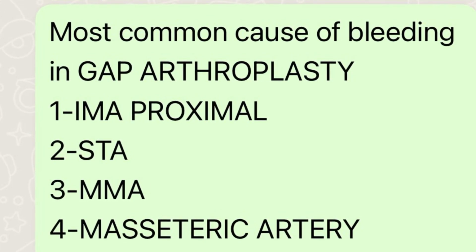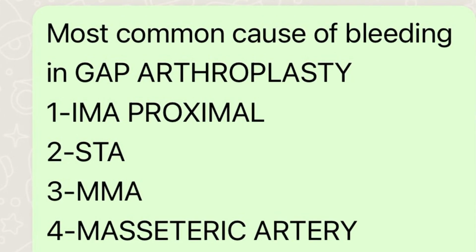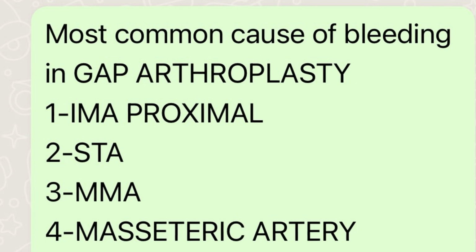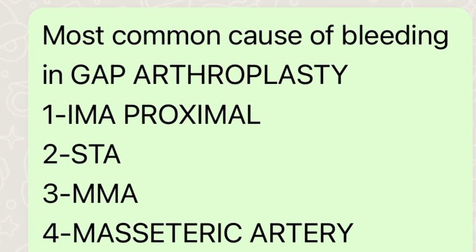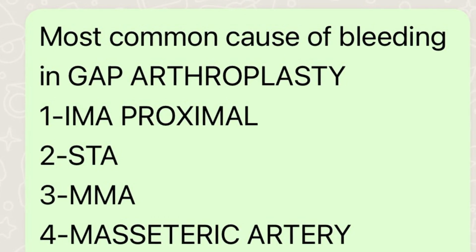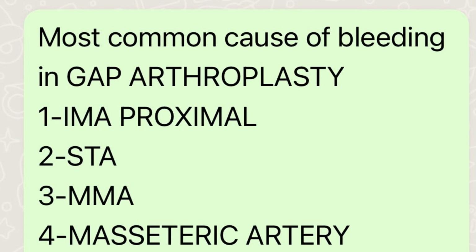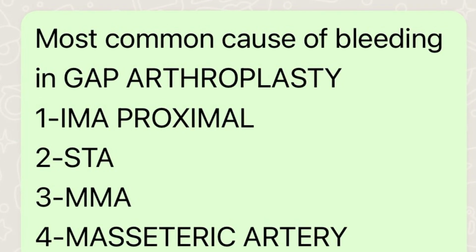Then answer will be IMA proximal, internal maxillary artery in the vicinity of the neck, about 3 mm in the notch area behind the condyle. Then answer will be IMA proximal. Now most dangerous vessel to damage, then answer will be middle meningeal artery that may lead to extracranial hematoma.